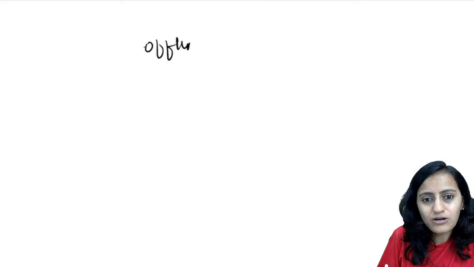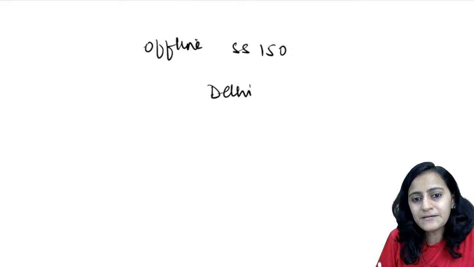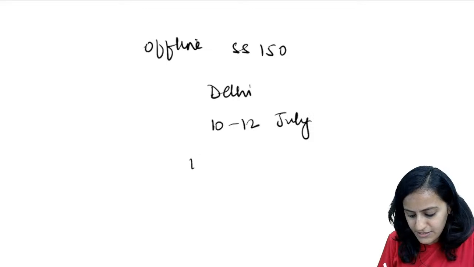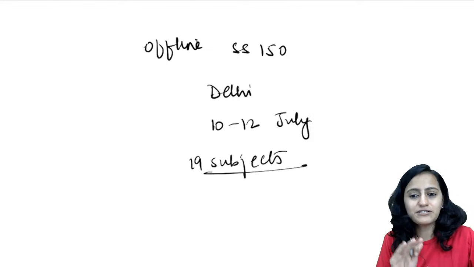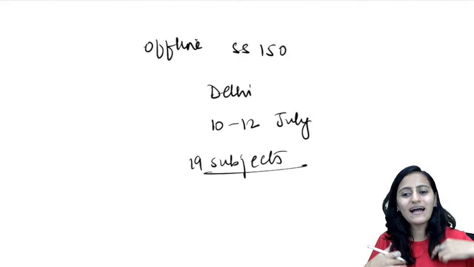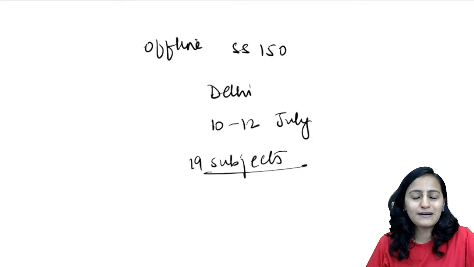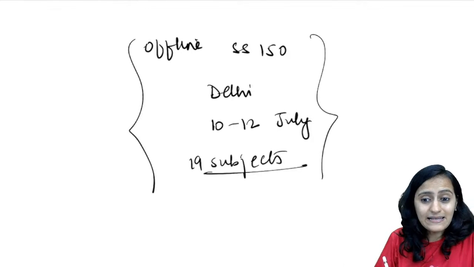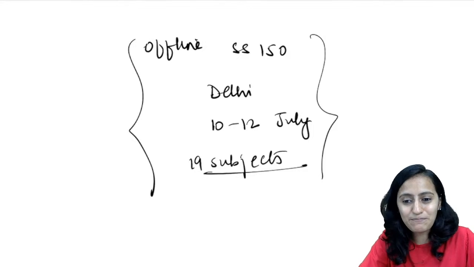The offline Short 150 has been planned in Delhi on 10th to 12th of July. This is going to be all 19 subjects and all the relevant topics, no nonsense topics, all high yield topics and the most expected topics. You can definitely ask your seniors who have attended the Short previously how helpful it is. I'm going to put in my best to help you there.